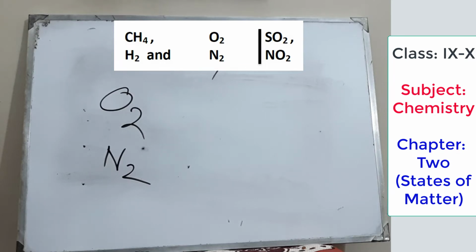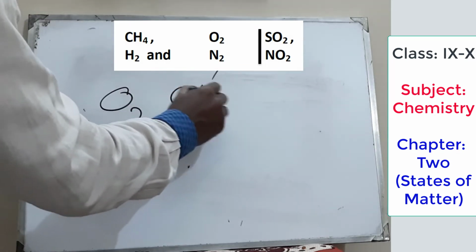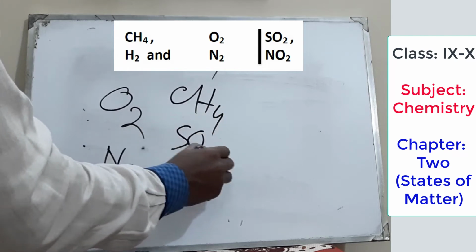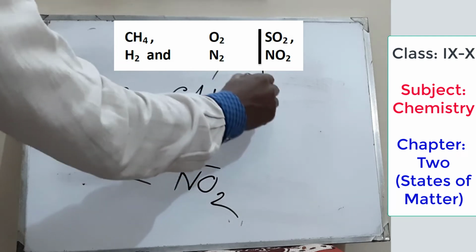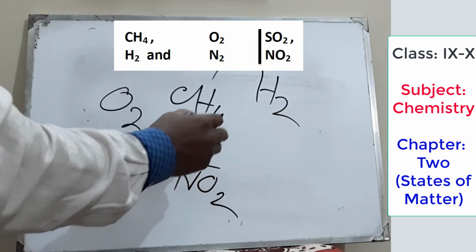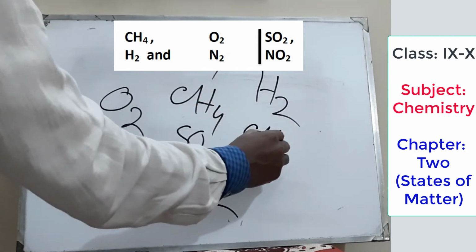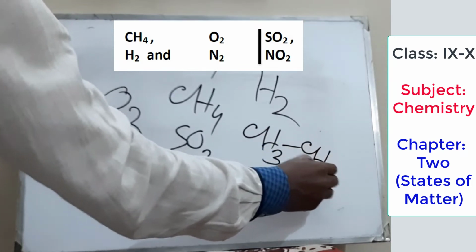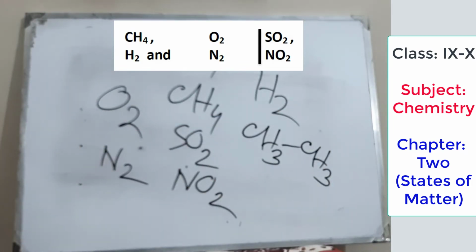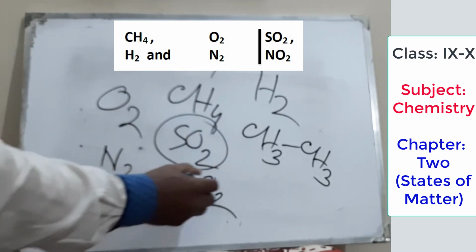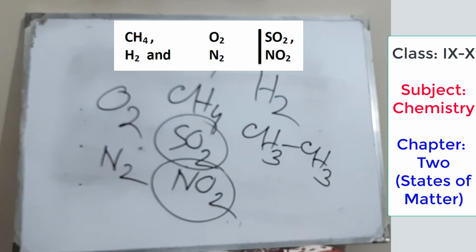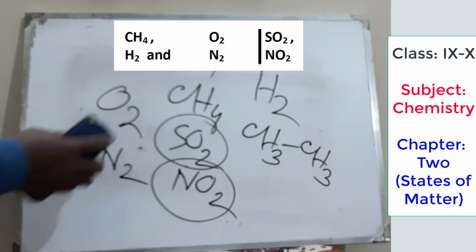There are many gases like methane, sulfur dioxide, nitrogen dioxide, hydrogen, and ethane, and you can take any type of gas as an example. Okay, so we are discussing sulfur dioxide and nitrogen dioxide. Okay, what's the molecular mass? We'll find out first.